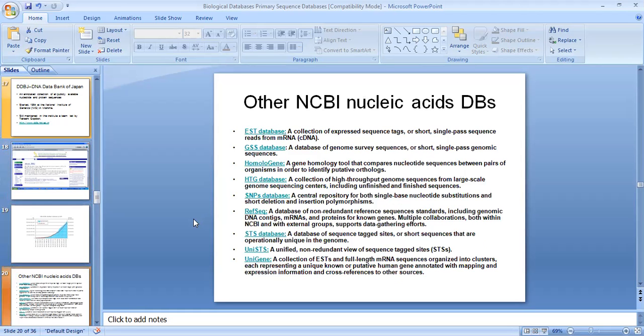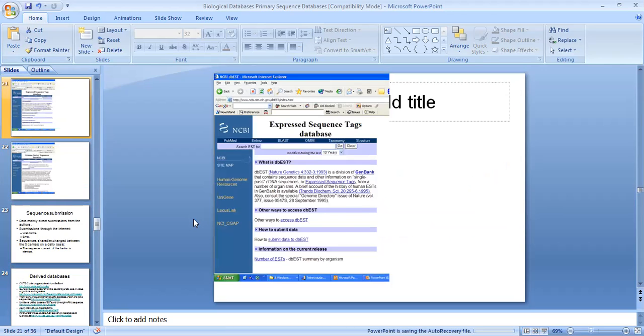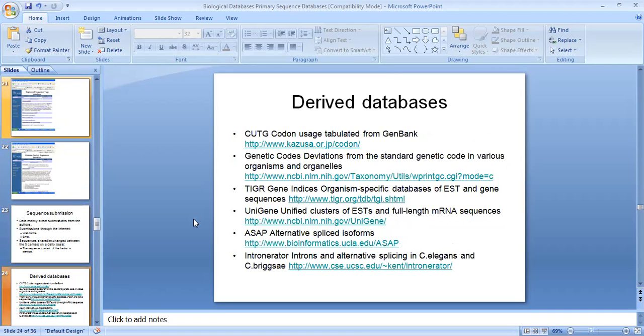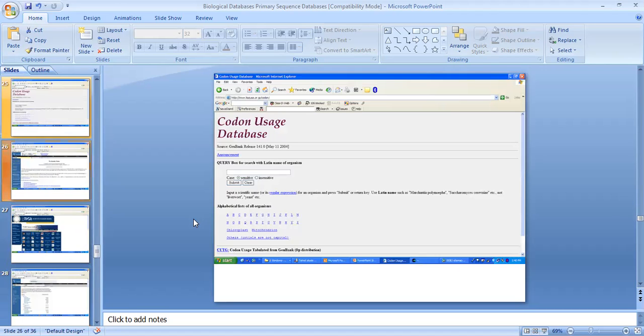Other NCBI nucleic acid databases include the EST databases, GSS databases, HomoloGene, HTG databases, SNP databases, RefSeq, STS databases, UniSTS and UniGene databases. Sequence submission is mainly directed submission from the author, through the internet, web form or email. Sequences are exchanged between the three centers on a daily basis: DDBJ, GenBank and EMBL.